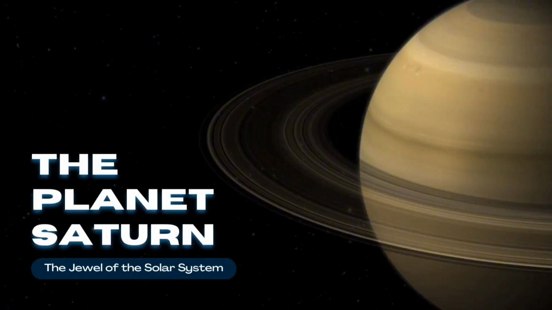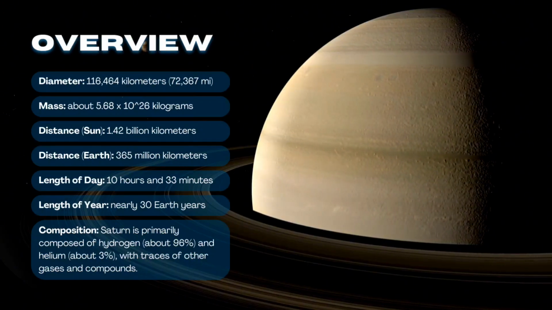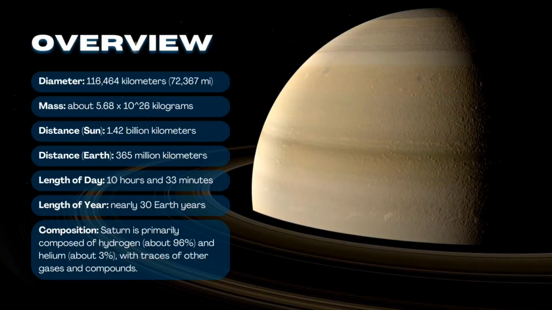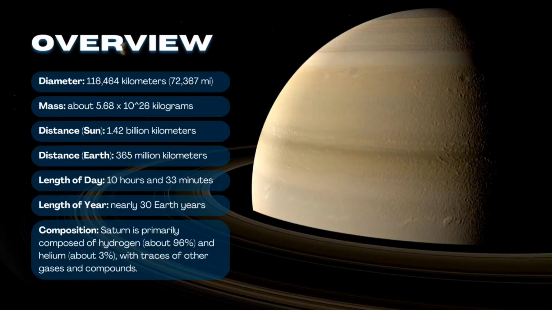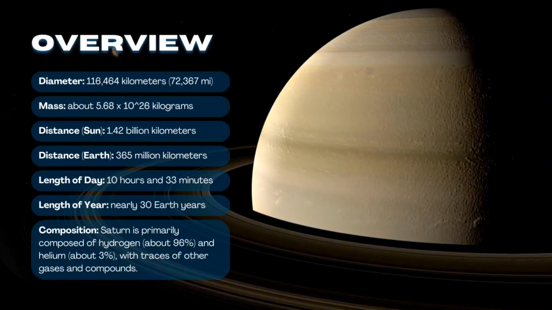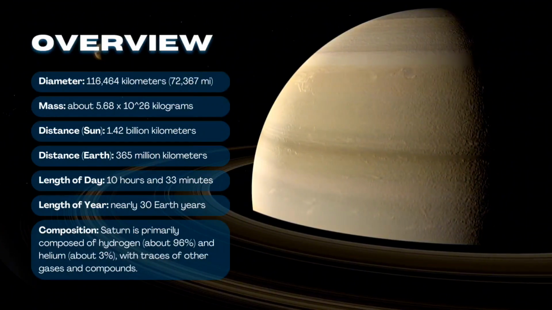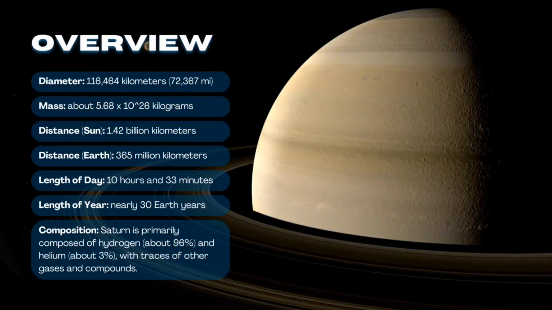The planet Saturn, the jewel of the solar system. Overview. Diameter: 116,464 kilometers, 72,367 miles. Mass: about 5.68 times 10 to the 26 kilograms. Distance from the Sun: 1.42 billion kilometers. Distance from Earth: 365 million kilometers. Length of day: 10 hours and 33 minutes.